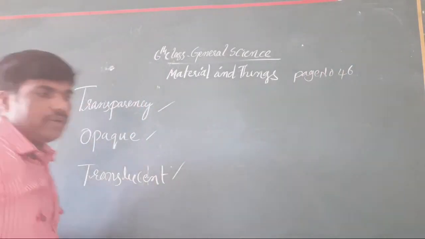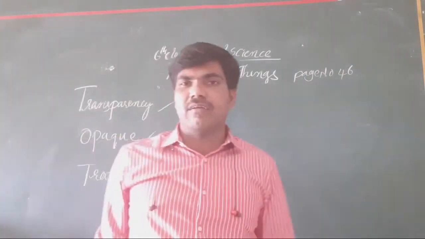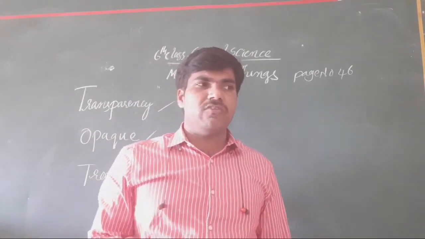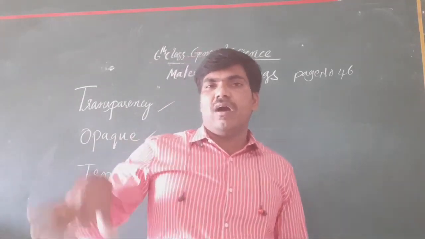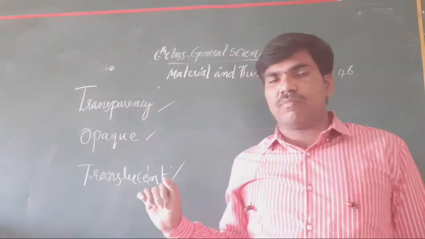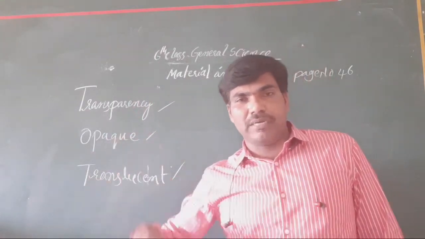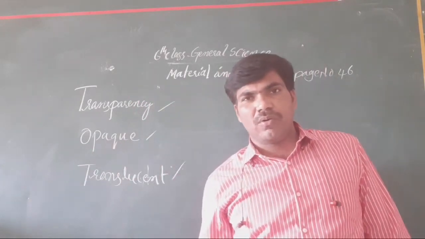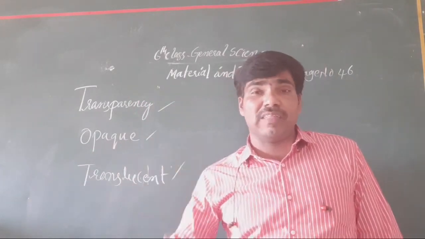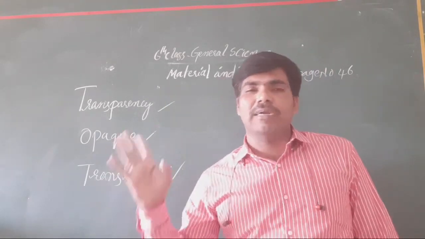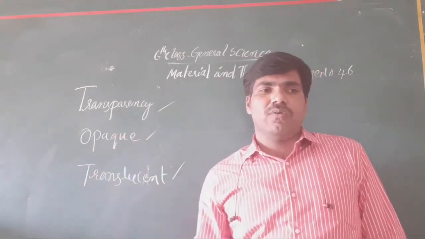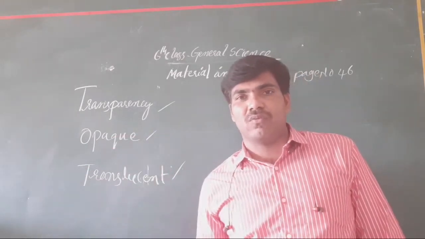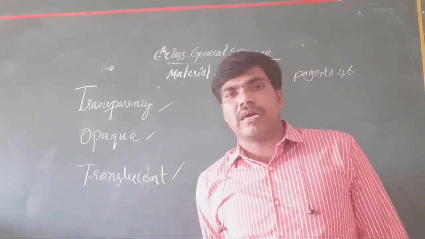Okay, now we already discussed how the materials are made and how we use objects. We already discussed that different objects are sometimes made from different materials. Otherwise, one material is used for making different objects. Okay, clear or not all of you? Means what? Different things are made from the one material only. Otherwise, one material is used for making the different things. Okay, we already completed that concept.